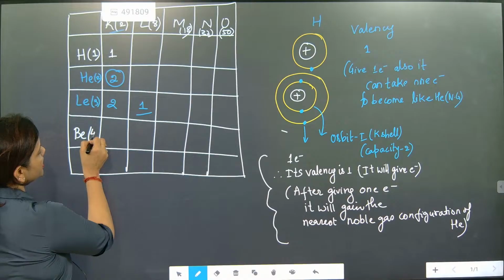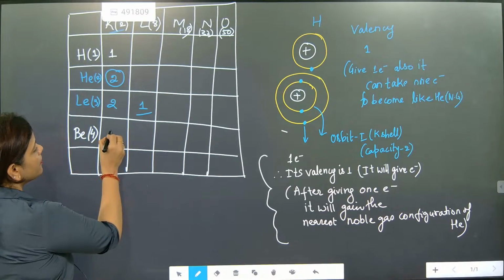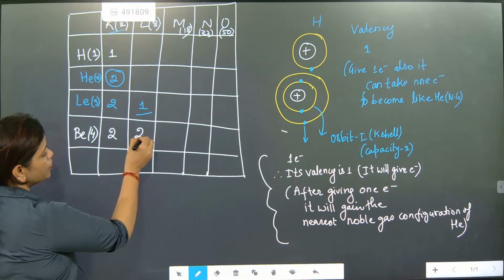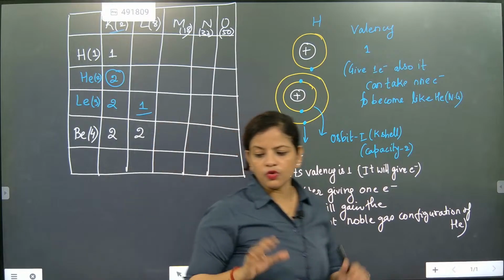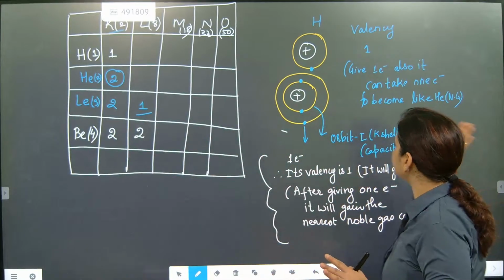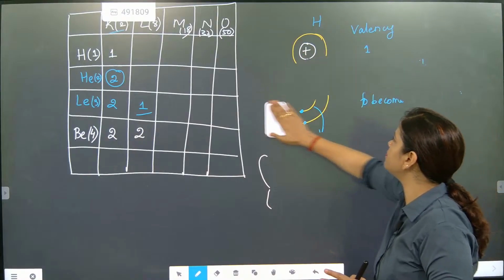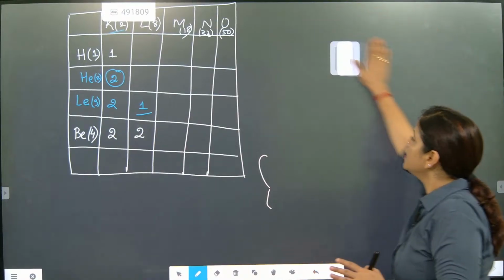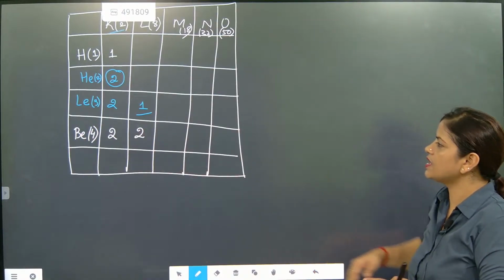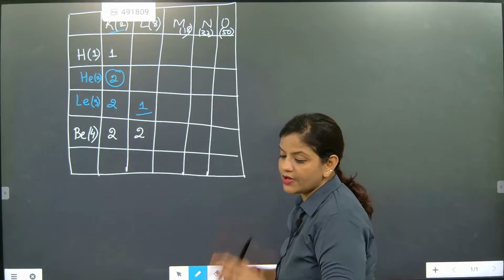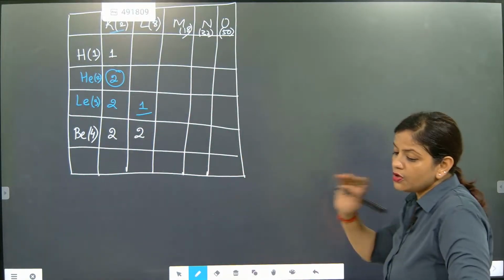Now, beta: hydrogen, helium, lithium, beryllium. Beryllium's atomic number is 4. So how will it be? 2 and 2. So the first orbit is electrically neutral because it is going to be satisfied. I have written everything, all simple, short information. So now, how will beryllium look, and what are the properties of beryllium? Understood, beta? Now look here, beta.